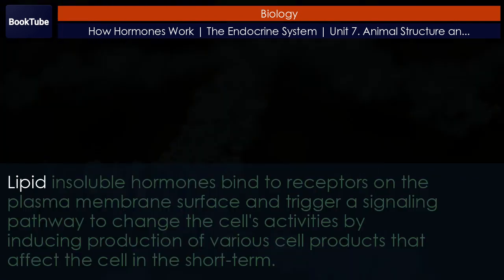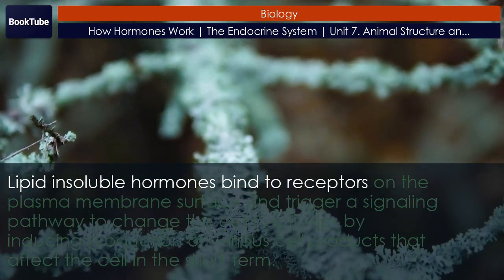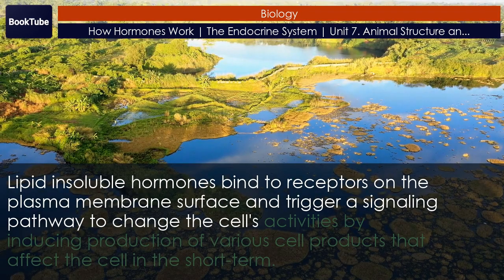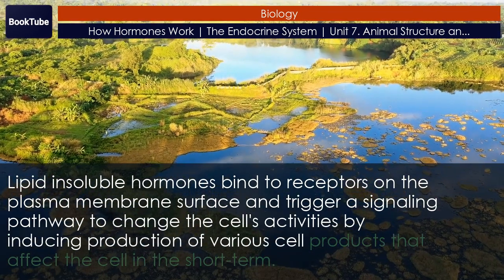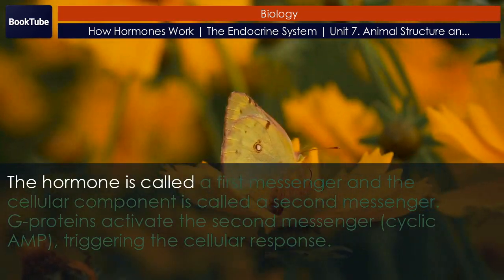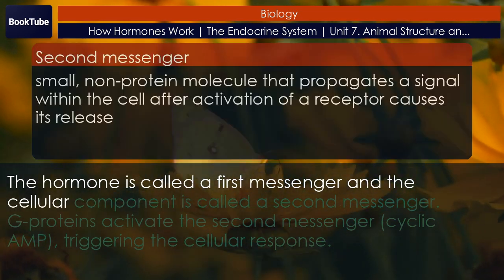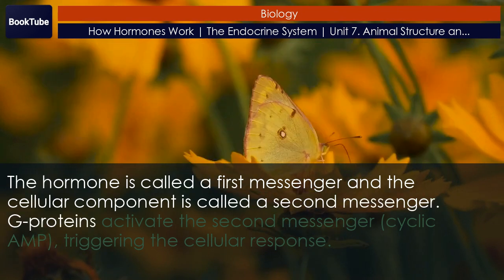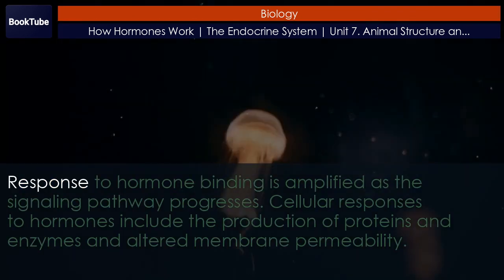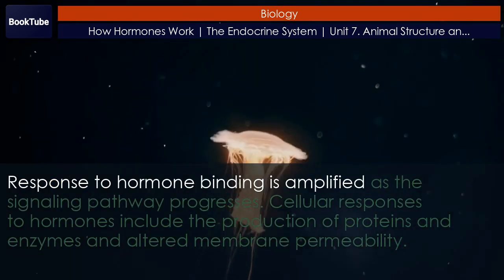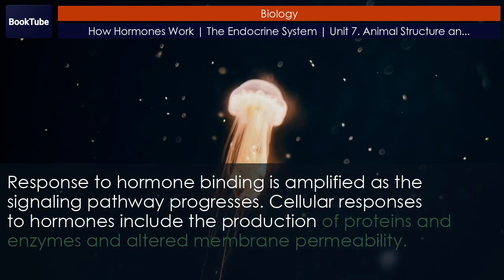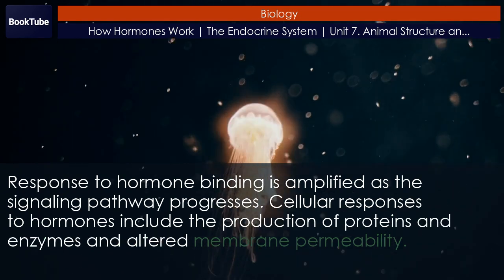function of the cell. Lipid-insoluble hormones bind to receptors on the plasma membrane surface and trigger a signaling pathway to change the cell's activities by inducing production of various cell products that affect the cell in the short term. The hormone is called a first messenger and the cellular component is called a second messenger. G proteins activate the second messenger, cyclic AMP, triggering the cellular response. Response to hormone binding is amplified as the signaling pathway progresses. Cellular responses to hormones include the production of proteins and enzymes and altered membrane permeability.